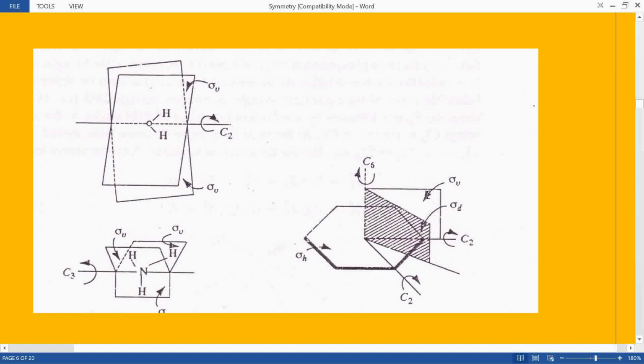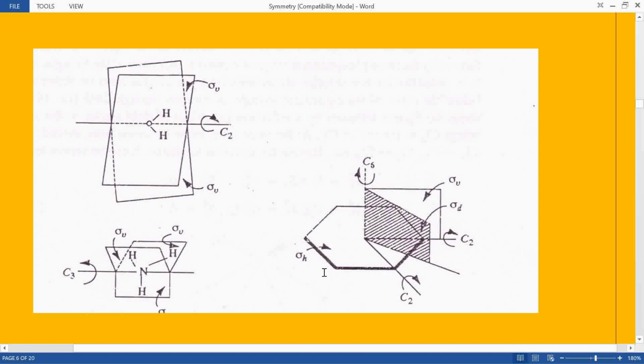Then you have sigma V. I have already told you that sigma V will be dividing the atoms into 2 parts. So passing through the opposite atoms, that is your sigma V. You will have 3 sigma V planes, and then you have sigma D. Sigma D will be passing between the atoms. So like here, this way. In the same way, it can pass like this, and also it can pass like this. So these are the 3 sigma D planes.